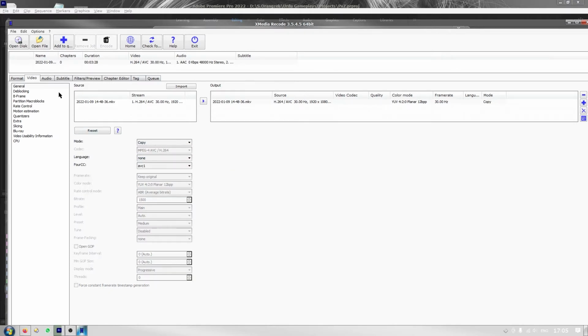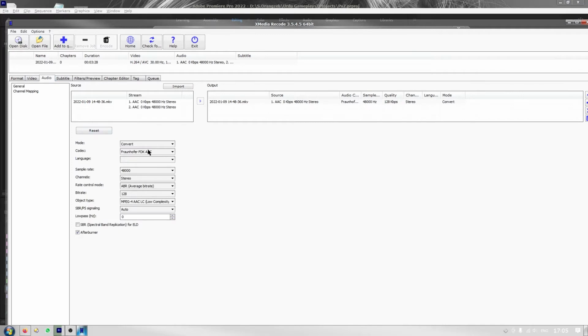Then you need to go to the audio tab and do the same thing here. Instead of convert, choose copy. Make sure you also add additional audio tracks if you have any, because I always create two audio tracks, one for my microphone and the other one is the desktop audio. So select that one too and click this button to add audio stream in the list to be encoded.